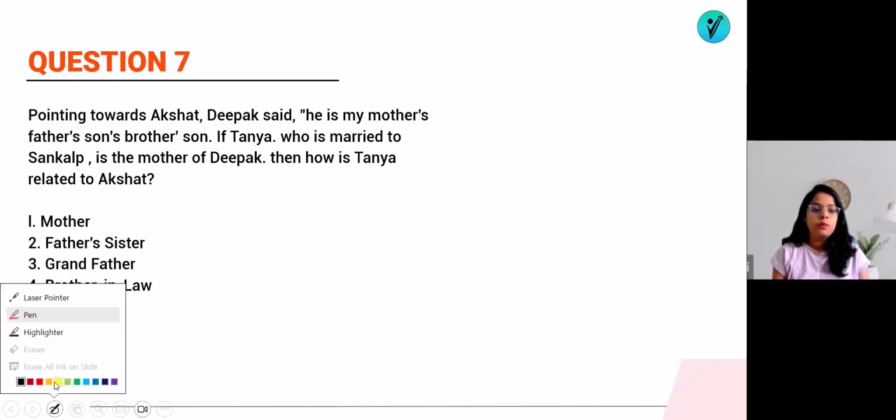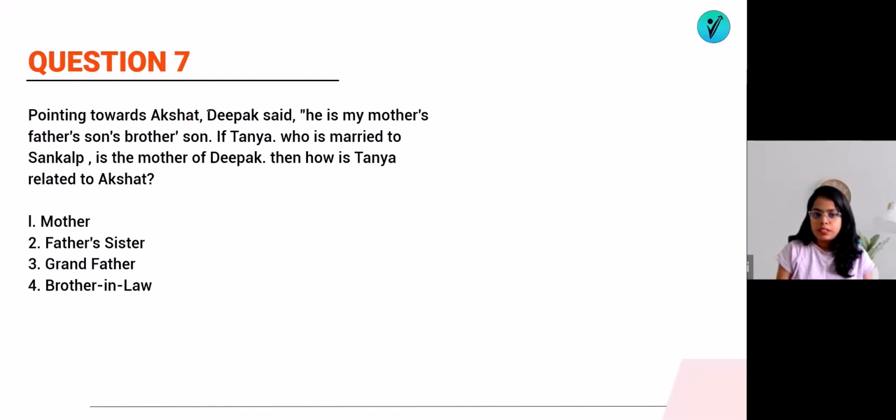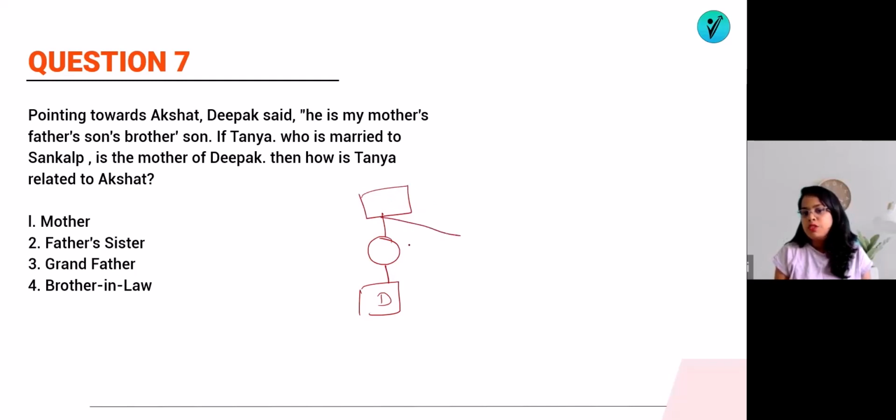This is the question of blood relation again. Pointing towards Akshat, Deepak said, he is my mother's father's son's brother's son. Okay. Suppose this is Deepak. He says that this Akshat is my mother's father's son's brother's son. Father's son means your mother's brother. Father's son's son. This is Akshat. So what are they saying?